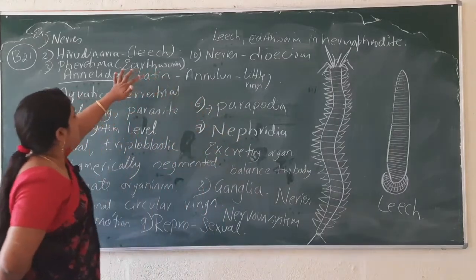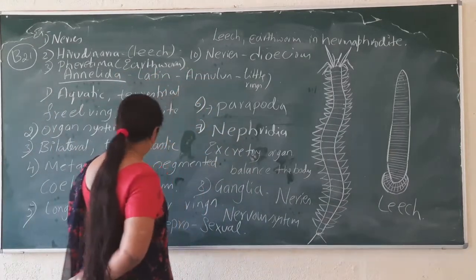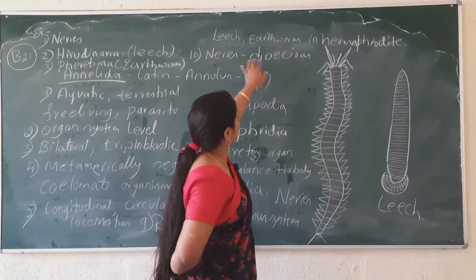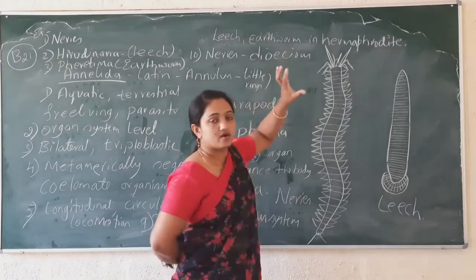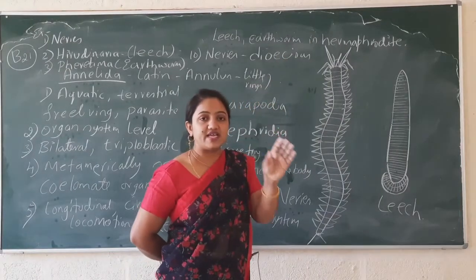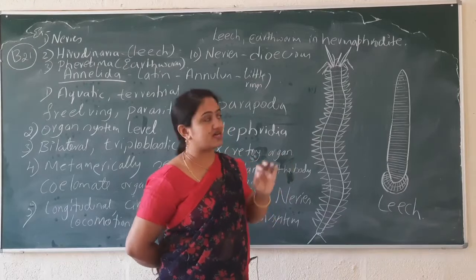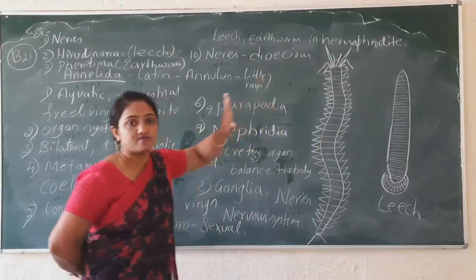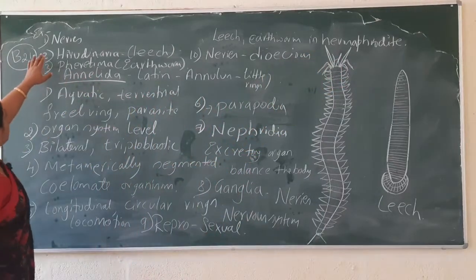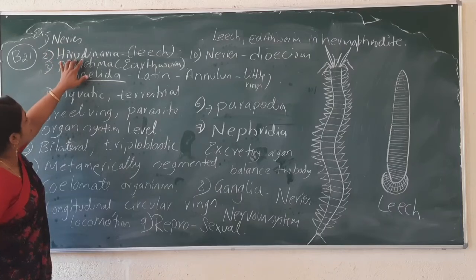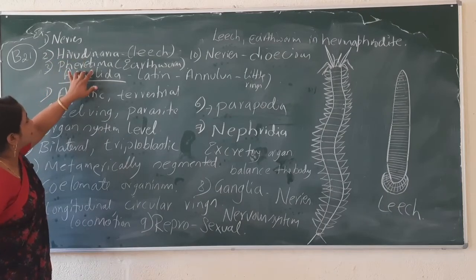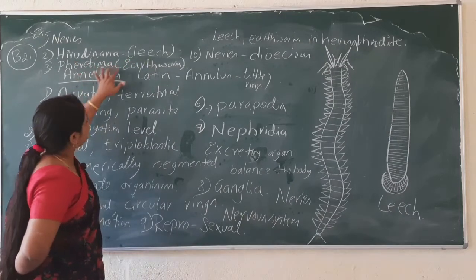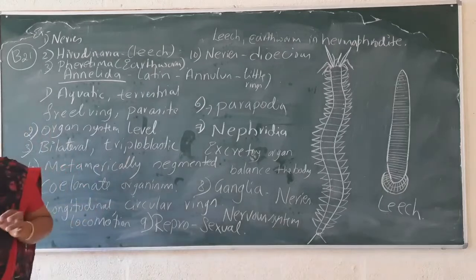Now coming to the reproduction. Reproduction takes place by sexual means. The Nereis are present in dioecious form. Male and female Nereis are separate, and leech and earthworms are hermaphrodite. Examples are Nereis, Hirudinaria, Pheretima. Hirudinaria is the scientific name for leech. Pheretima is the scientific name for earthworm.